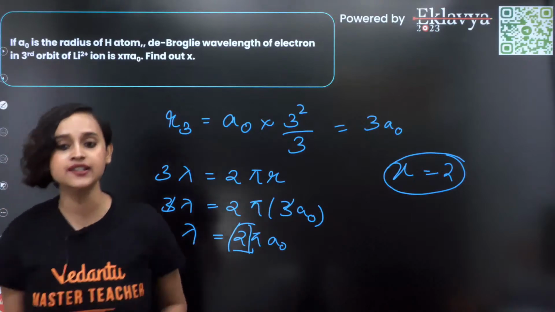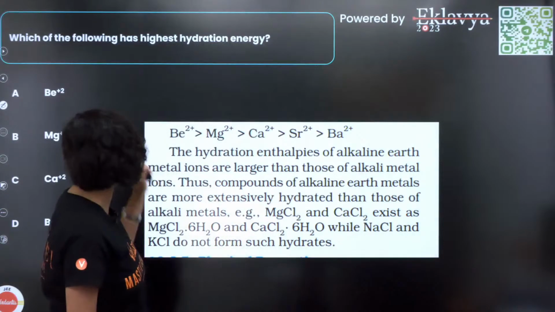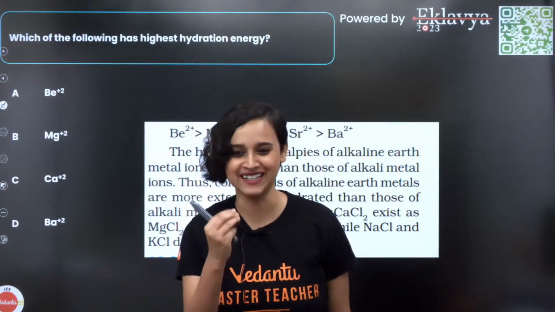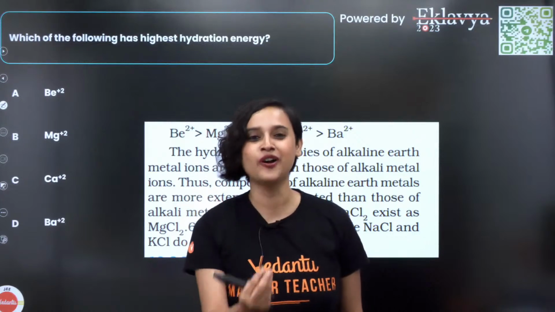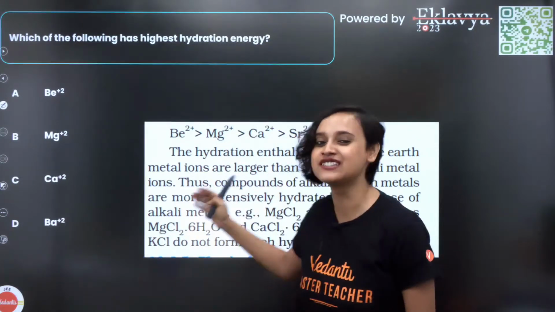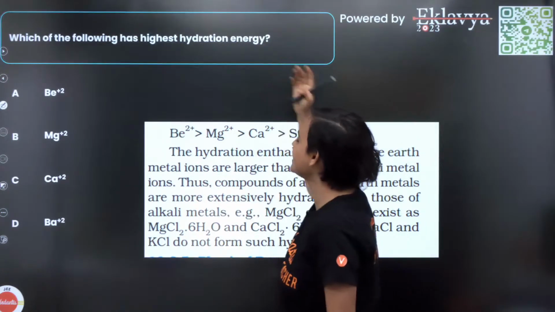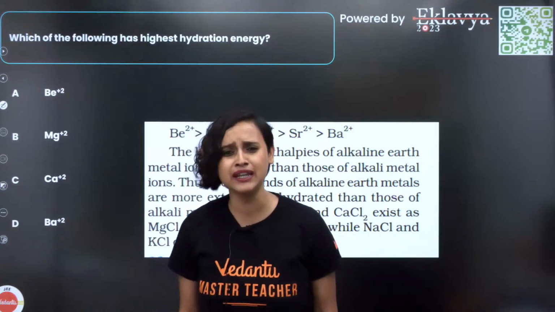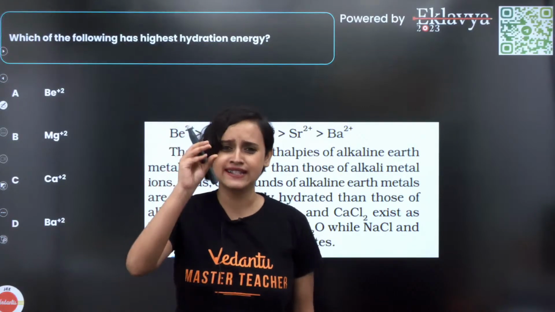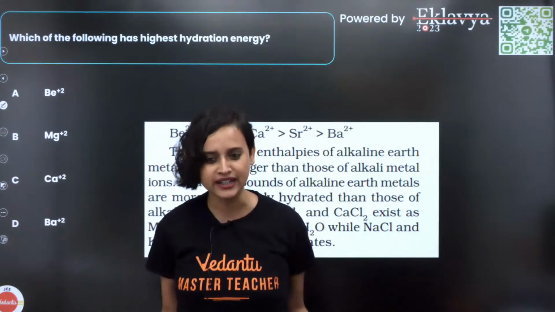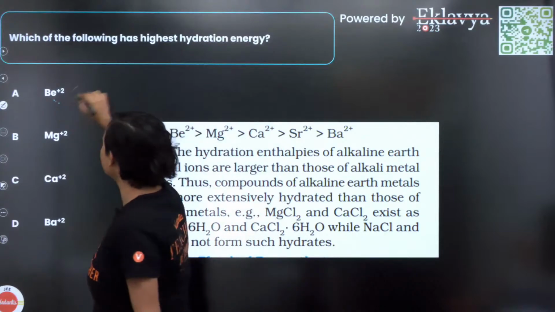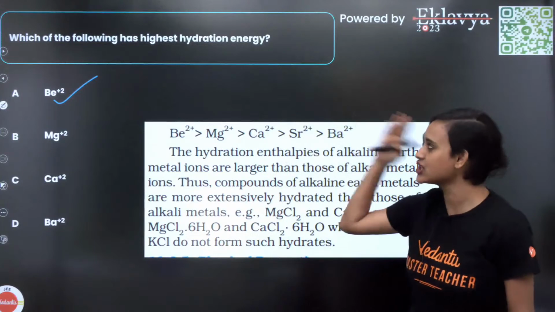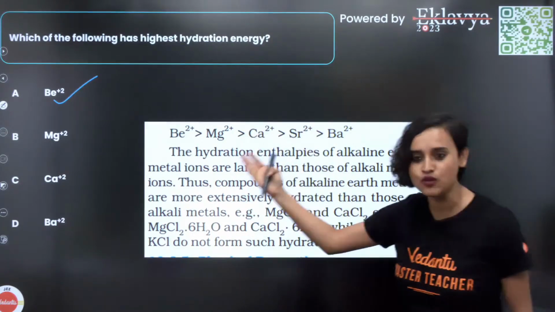Okay, all right. So this is solved. Great. Moving on. Look at this and laugh, guys. I want you all to feel very calm because just look at this. Which of the following has the highest hydration energy? Of course, Be2+. It has to be Be2+. Small size, water will surround. So option A, the highest hydration enthalpy is with Be2+.